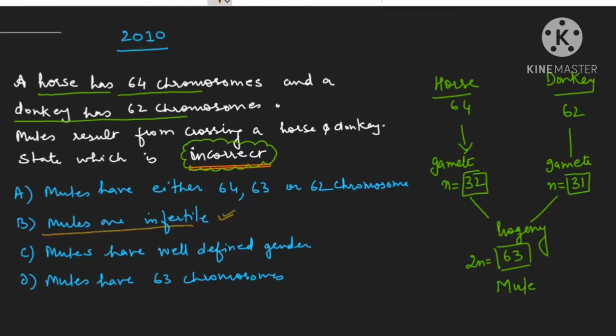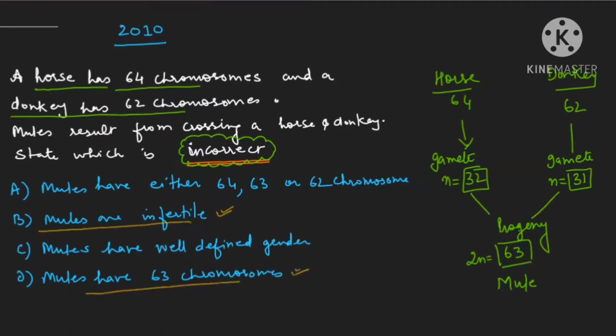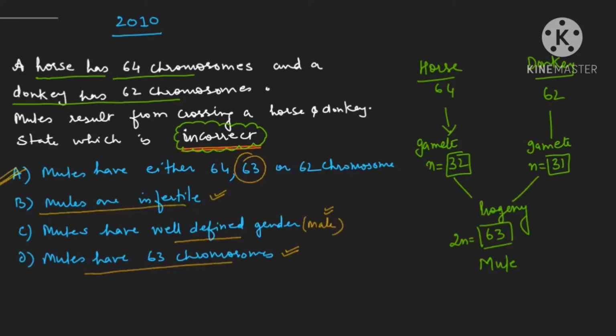Now mules have 63 chromosomes. Yes, we have already understood that mules will have 63 chromosomes. Now mule will have well-defined gender. Gender means it will be either male or female. Generally they are male. Yes, this is also true that they will have well-defined gender only. So it means the first statement is incorrect. So this is my answer. Mule will have either 64, 63 or 62? No, they will not have all this because they have only 63 chromosomes. So this statement is incorrect. This is the way how we are coming to the answer. Clear, beta? Now we are going with the next question.